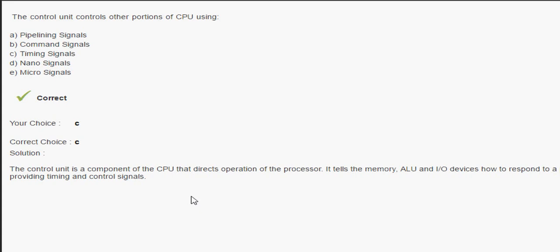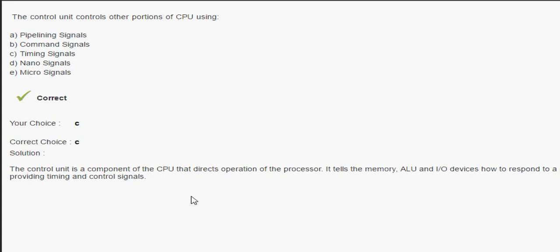The next question is regarding the control unit: the control unit controls other portions of the CPU using what? This question is regarding computer architecture. The answer is a timing signal. The control unit is a component of the CPU that directs the operation of the processor.